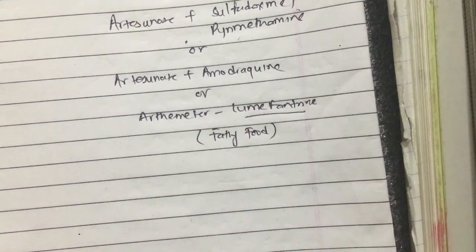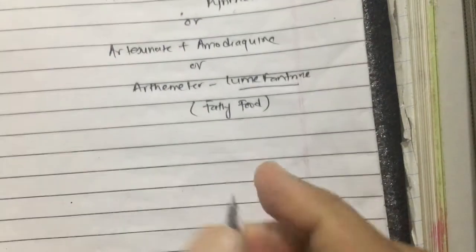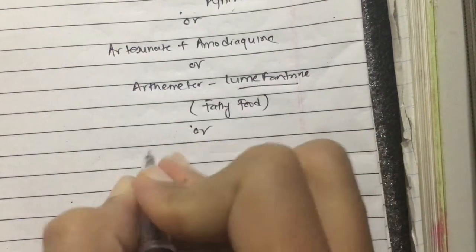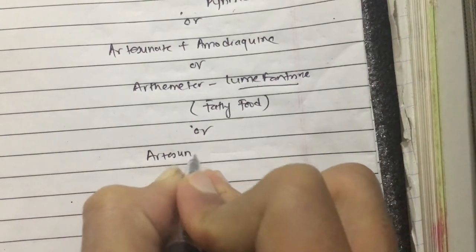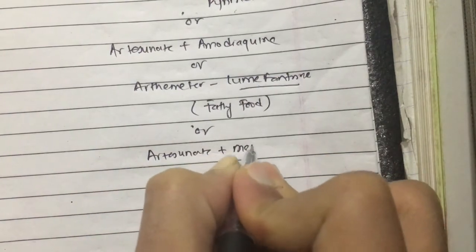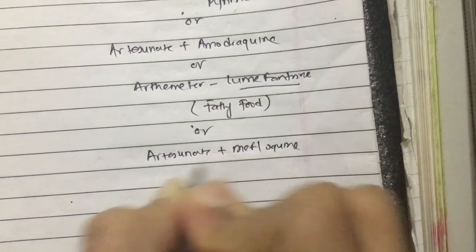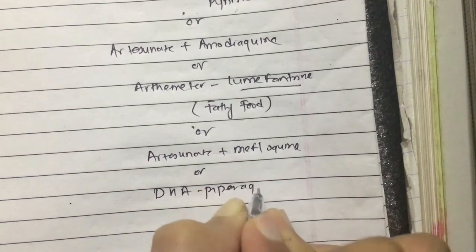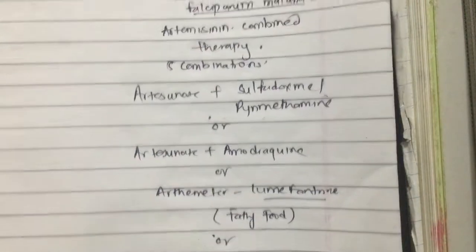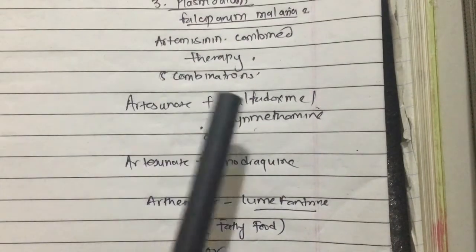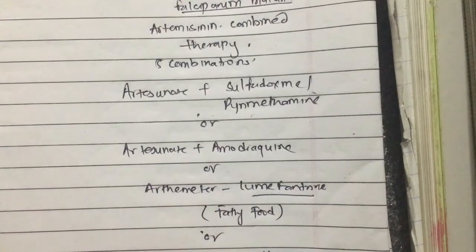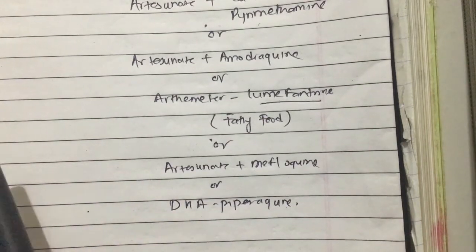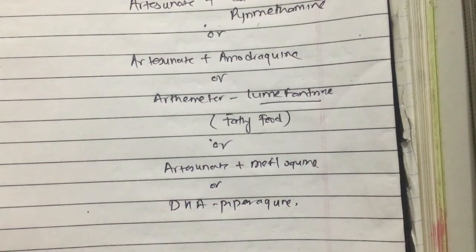I have already discussed this in the video on anti-malarial drugs. Or we can give artesunate plus mefloquine, or dihydroartemisinin-piperaquine. So these are the 5 combinations for Plasmodium falciparum malaria.